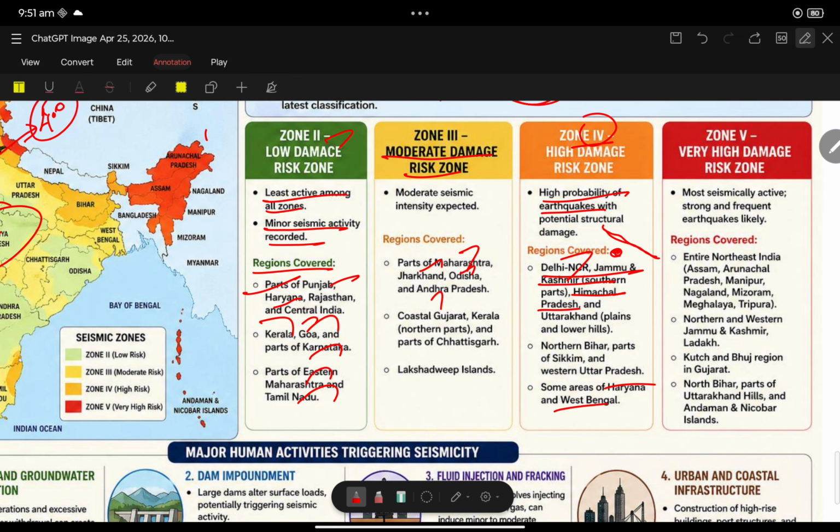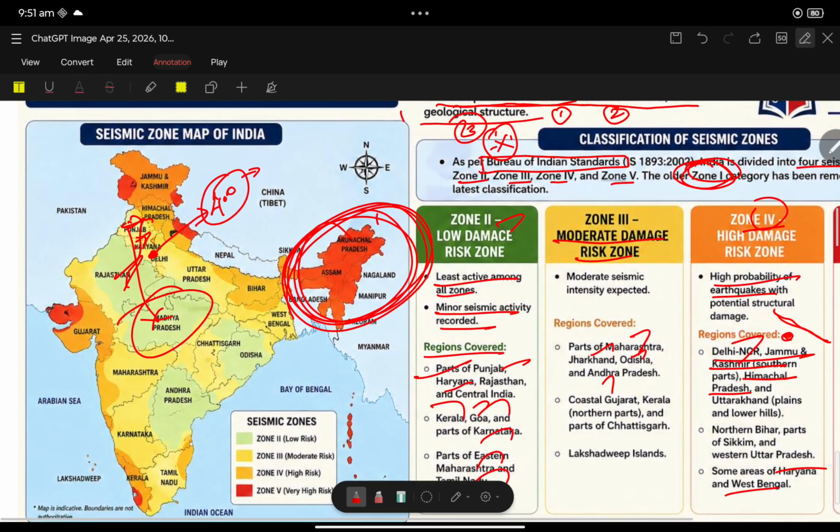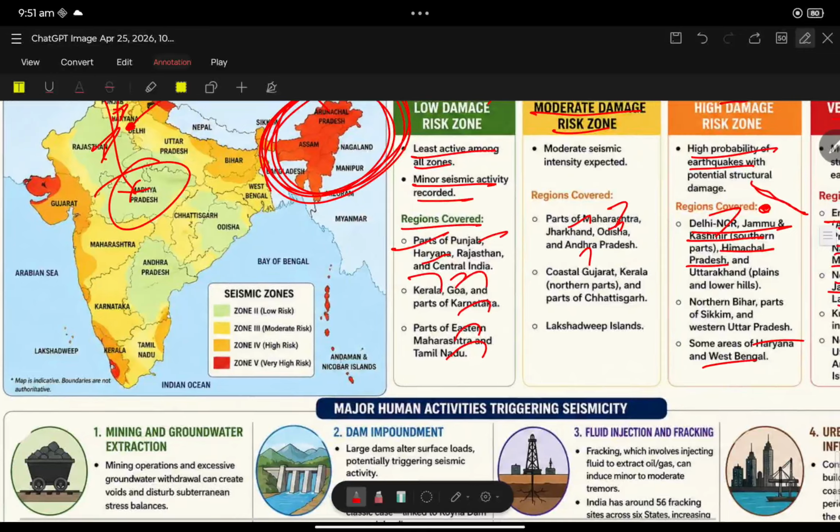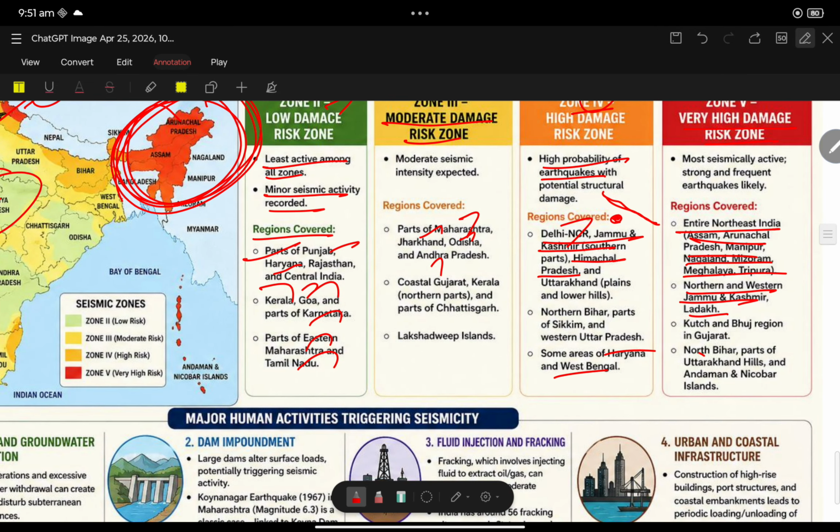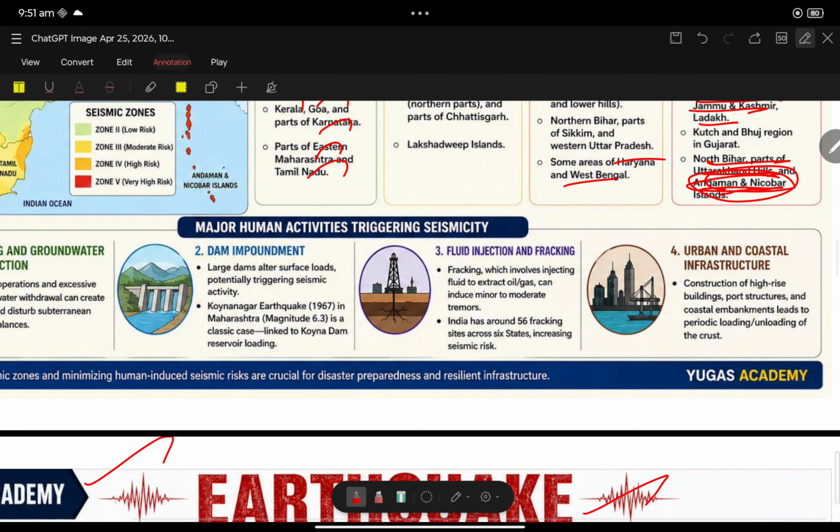So zone 5 is the very high damage risk zone. So entire Northeast India: Assam, Arunachal Pradesh, Nagaland, Mizoram, Meghalaya, Tripura. Also northern and western Jammu and Kashmir, and some parts of north Bihar, Uttarakhand, Andaman Nicobar. See, Andaman Nicobar Islands come under zone 5.